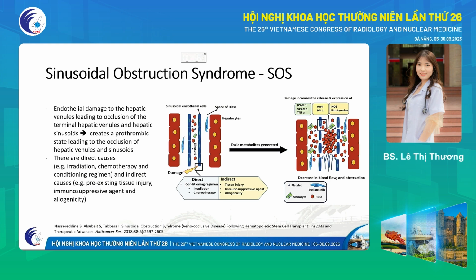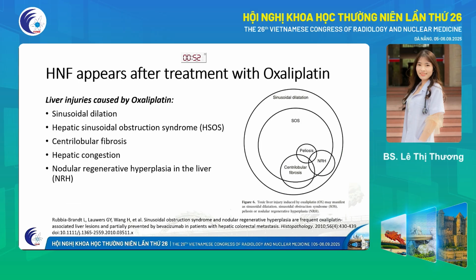There are direct causes and indirect causes, and oxaliplatin is one of them.